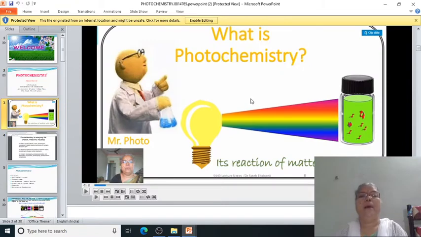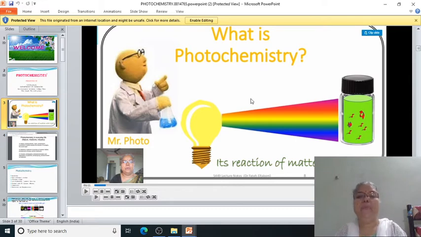Here I will repeat once again what photochemistry is, and all of you know photochemistry is the study of the rates of reaction as well as the mechanism of reactions for those reactions that take place only when the constituent molecules or substances involved are incident with electromagnetic radiation.